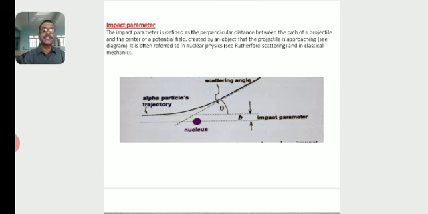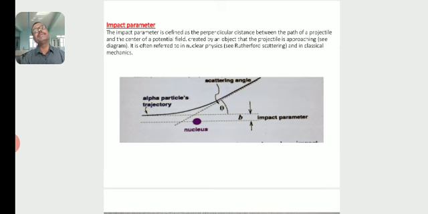So that means it is the perpendicular distance between the path of the alpha particle and the position of the nucleus. So that means the smallest approach of the particle, that means the alpha particle.